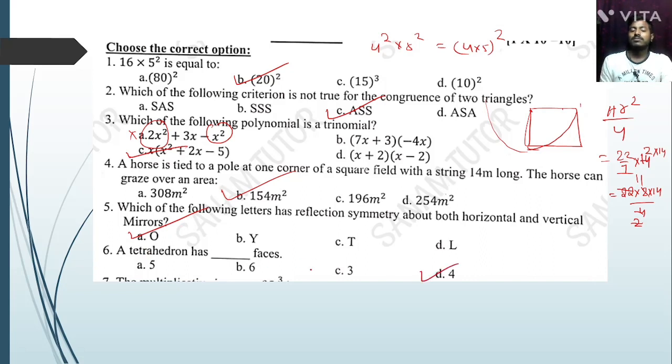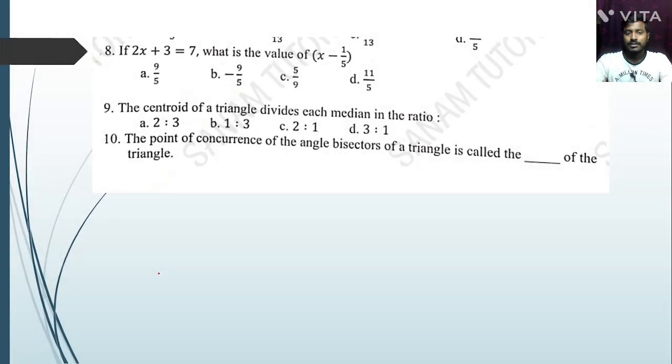Next question. If 2x plus 3 is equal to 7, this is an important question. So 2x equals 4, x equals 2. Now put the value: 2 minus 1 by 5. Take LCM 5: 5 times 2 is 10, minus 1, that is 9 by 5.